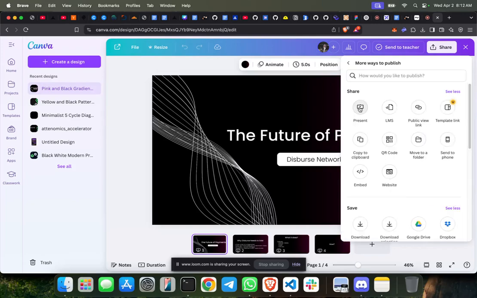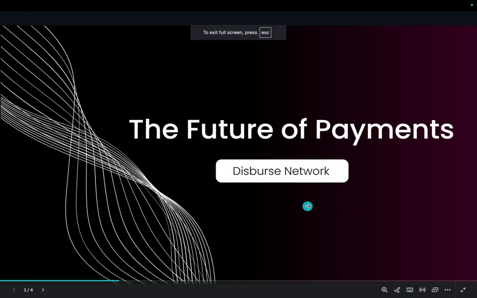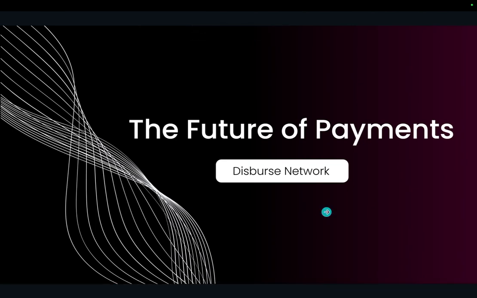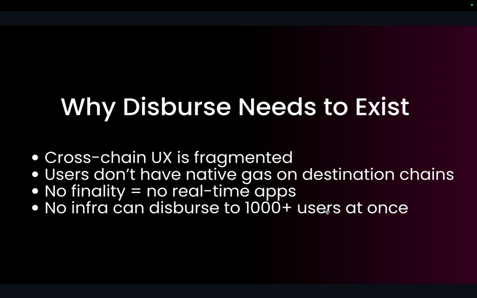Hey team, we are building Disburse Network, which is a rollup built on Espresso Network using fast finality. How it works is, there is no current app which disburses or distributes tokens across different chains, because right now the solvers or the bridges provided by Across and others, which use intents, cannot take this much load to distribute funds to different addresses.